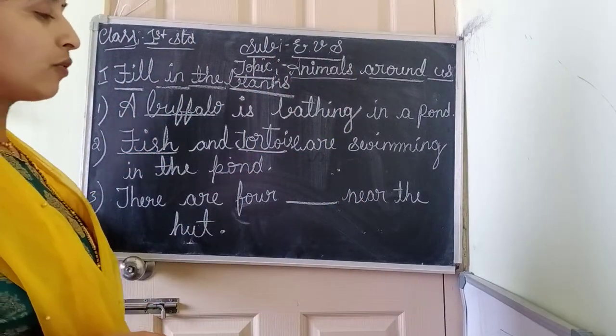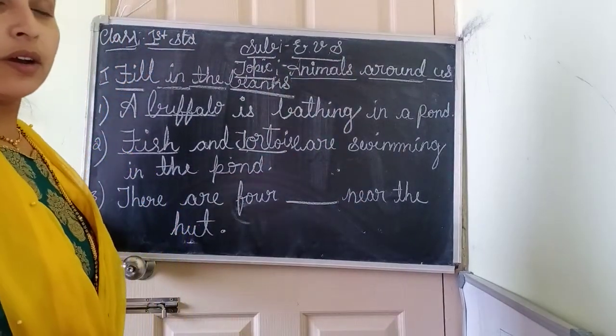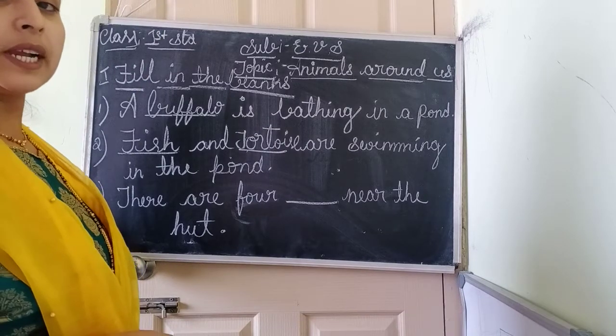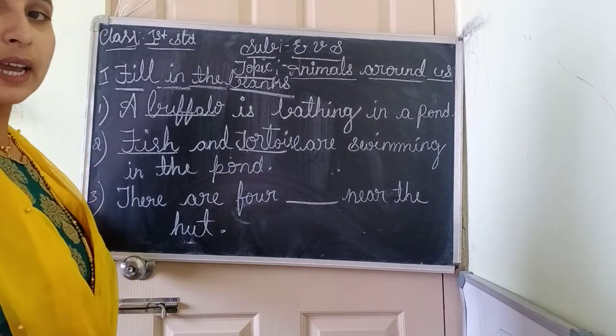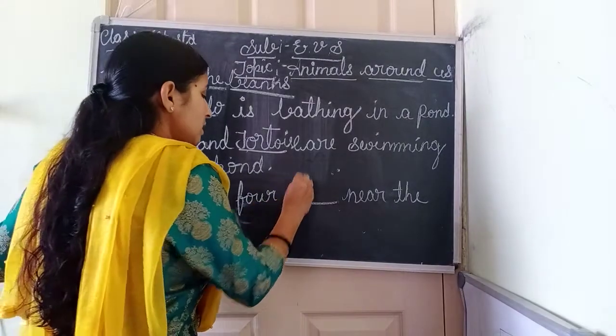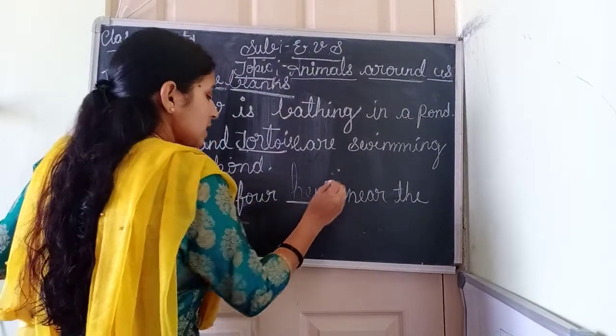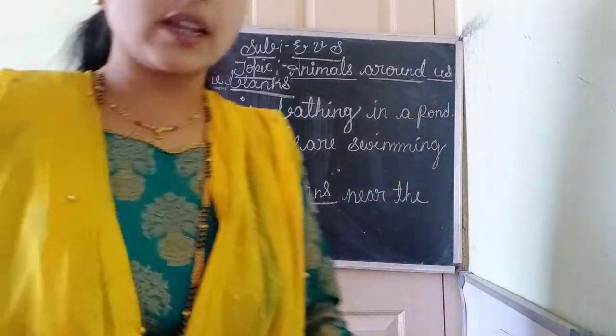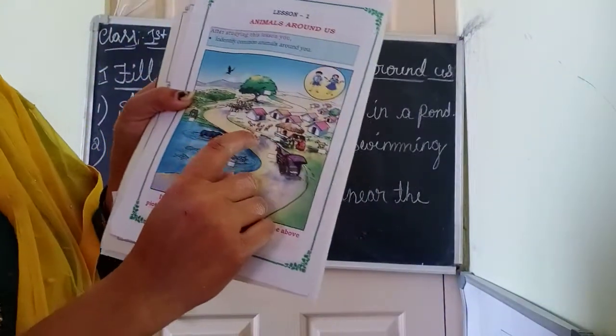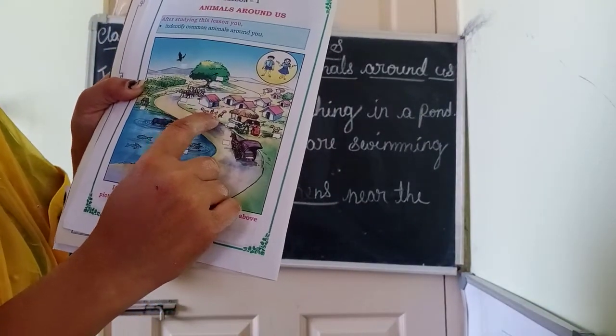Okay. There are 4 dash near the hut. From where will we get eggs, children? From which bird will we get eggs? From hens, right? Yes. HENS. Hens. There are 4 hens near the hut. Look at the picture, children. There are 4 hens near the hut.